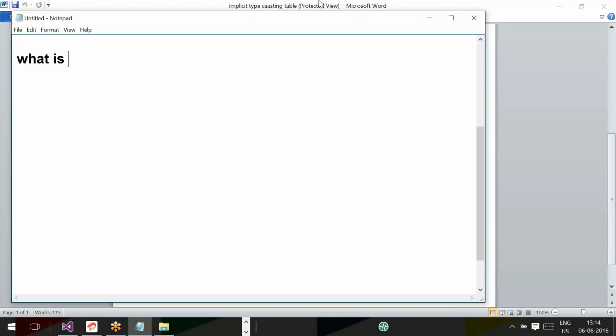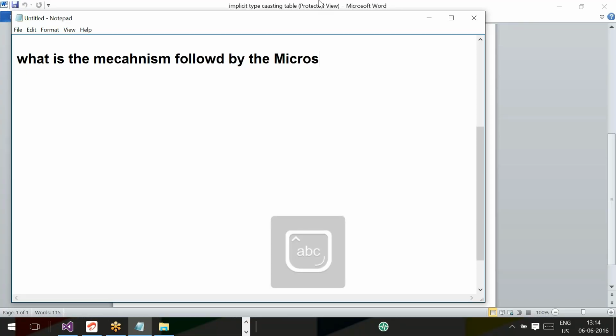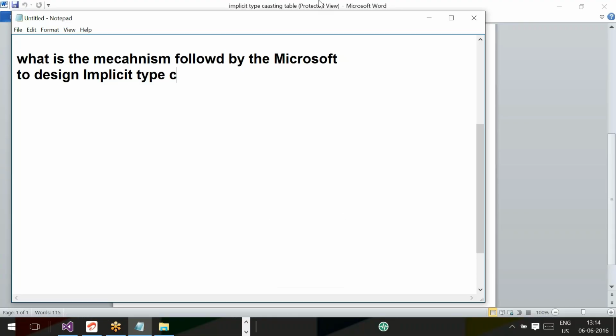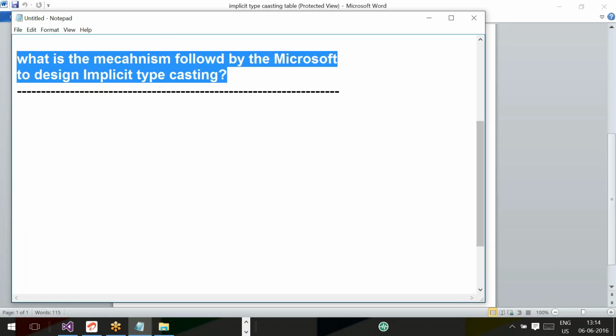The question is, what is the mechanism followed by Microsoft to design the concept called implicit typecasting? So this is a question. You search on the internet, do research also, you will definitely get the output. I am expecting an answer from all of you by tomorrow. Spend half an hour, 1 hour, 2 hours or 3 hours.